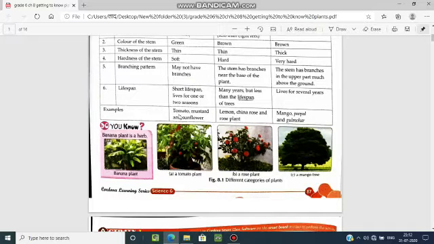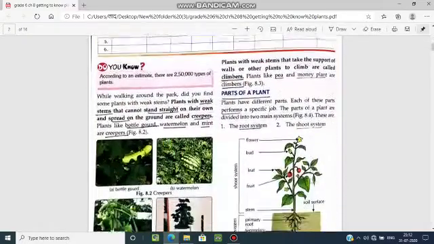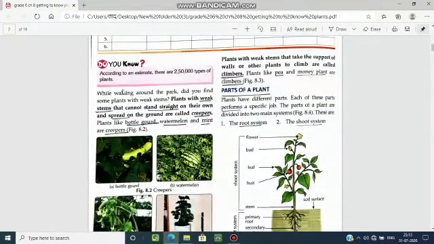Examples of herbs are tomato, mustard, and sunflower. Examples of shrubs are lemon, china rose, and rose plant. Examples of trees are mango, peepal, gulmohar, etc. Look at these. This is a banana plant, that is a herb. Tomato plant, herb. This is a rose plant, shrub, and this is a mango tree, that is a tree. According to an estimate, there are 2,50,000 types of plants.